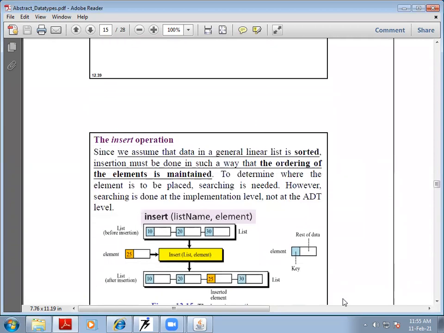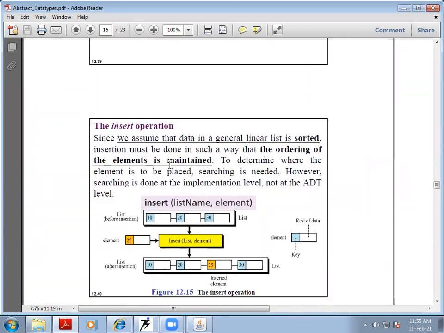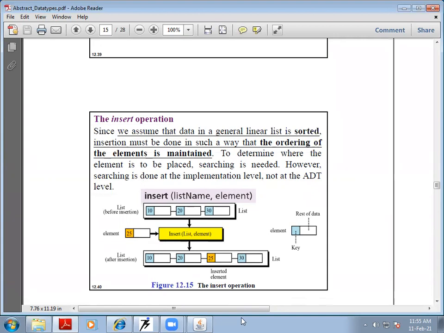Insert operation. It is the operation which can be used to insert a data record, an item, anywhere inside the general list. Where that element is to be placed, we need to search where the element is to be inserted.